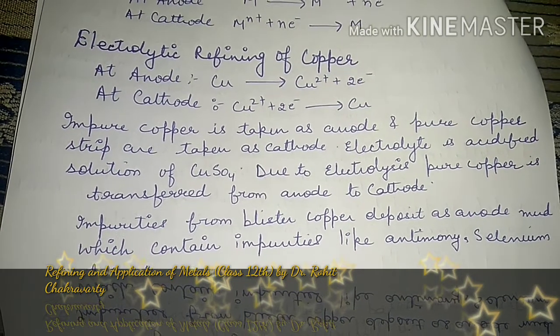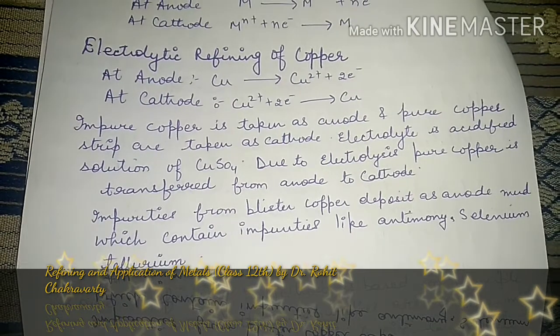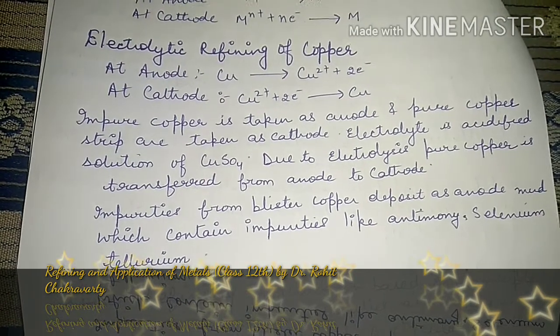So impure copper is taken as anode and pure copper strips are taken as cathode, and the electrolyte is an acidified solution of copper sulfate.